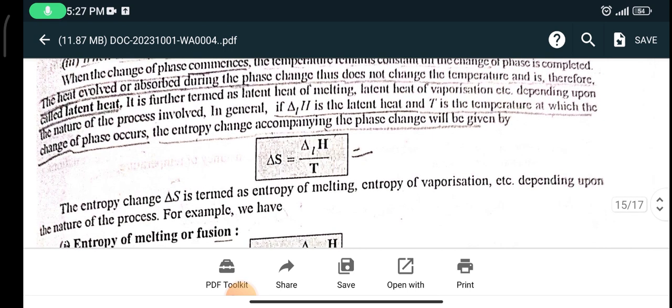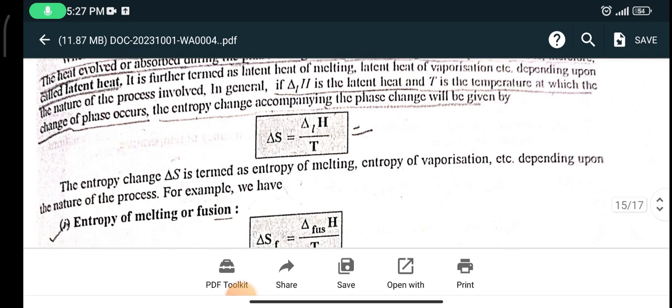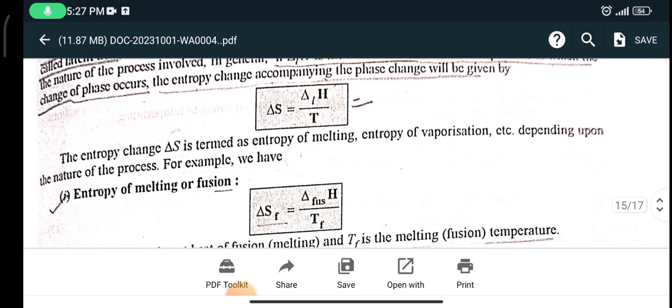latent heat. It is further termed as latent heat of melting, latent heat of vaporization, etc., depending upon the nature of the process involved. In general, if delta H is latent heat and T is the temperature at which the change of phase occurs, the entropy change accompanying the phase change will be given by delta S is equal to delta H upon T. The entropy change delta S is termed as entropy of melting, entropy of vaporization, depending upon the nature of the process.